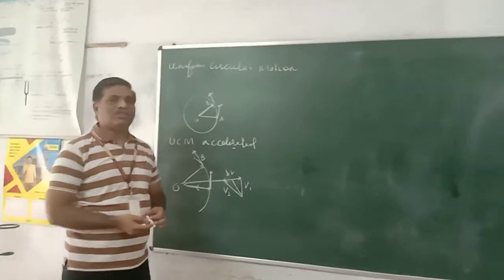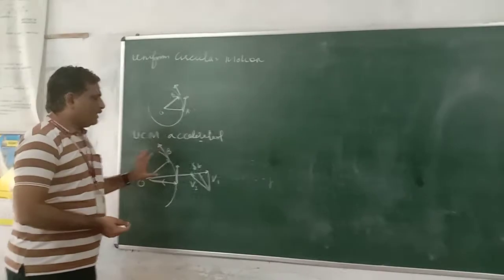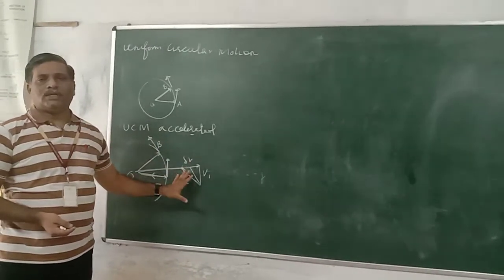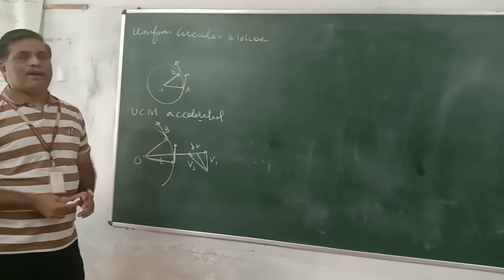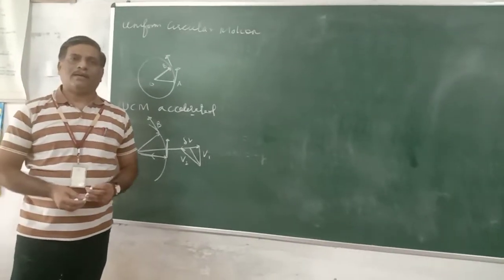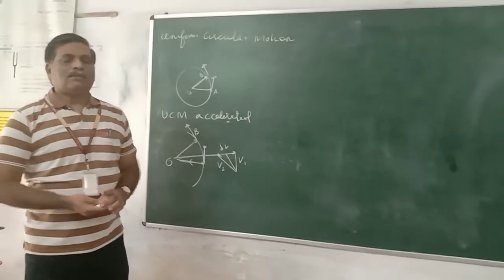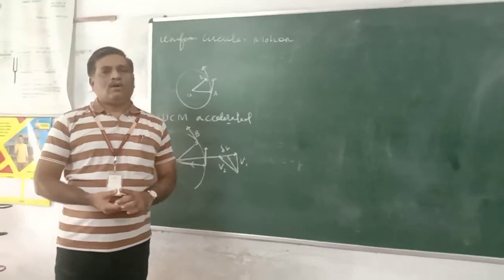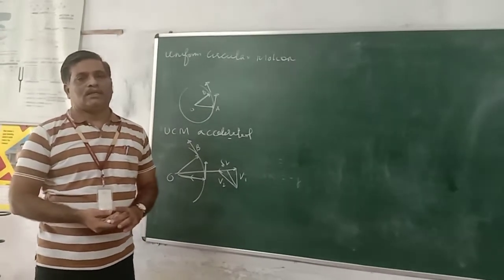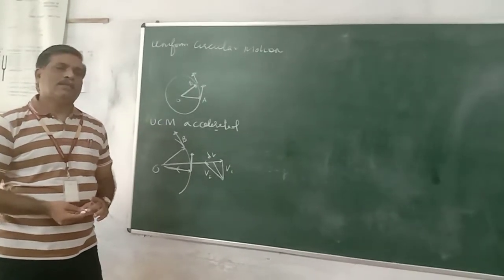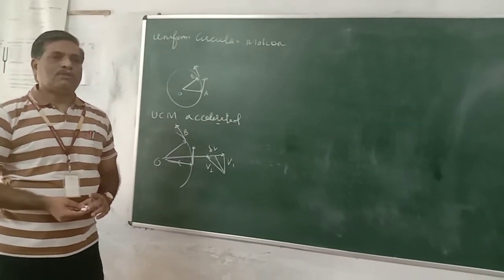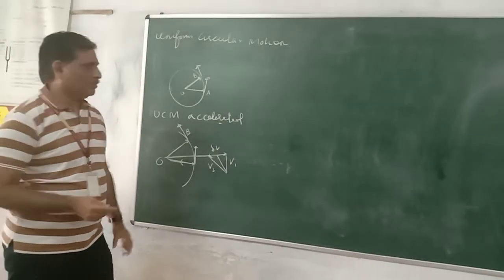The acceleration which is always toward the center and along the radius is called centripetal acceleration. Here we came across the definition of centripetal acceleration: the acceleration which is along the radius and towards the center. It is due to uniform circular motion, or even for circular motion.